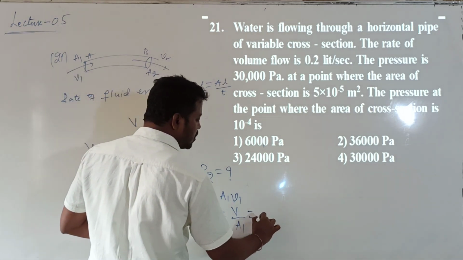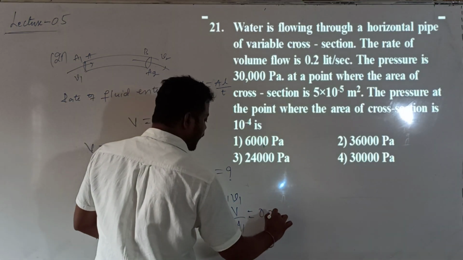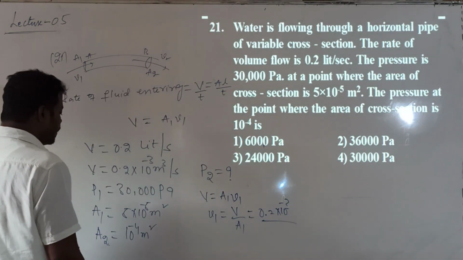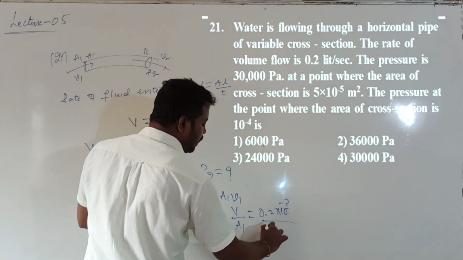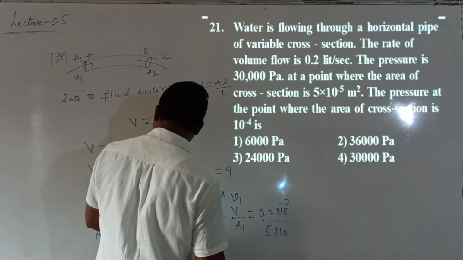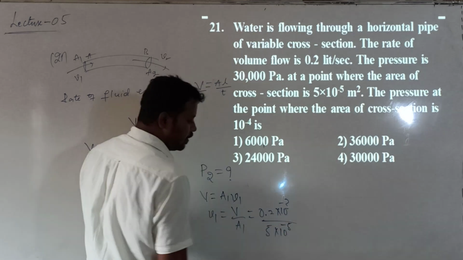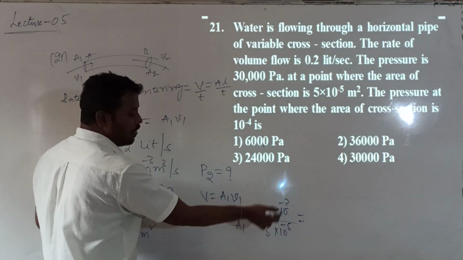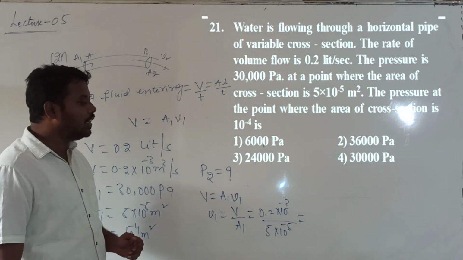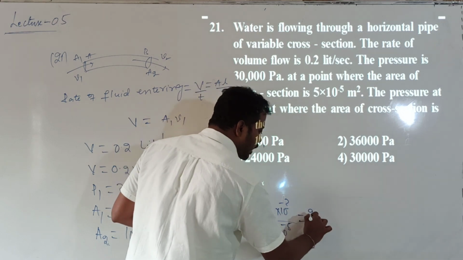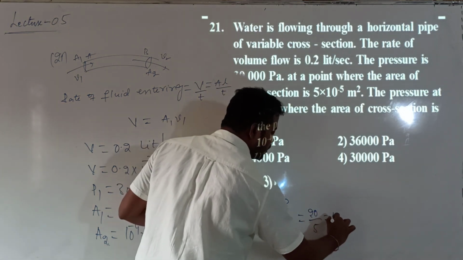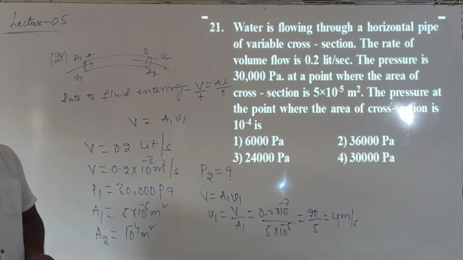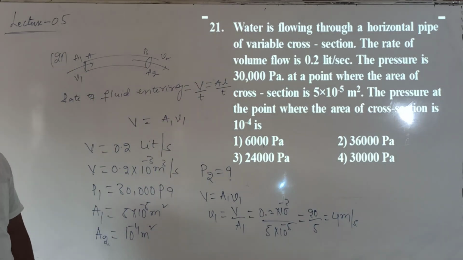So capital V value is 0.2 into 10 to the power of minus 3, divided by the A1 value, which is 5 into 10 to the power of minus 5. Correct? So 10 power 5 goes to the numerator. Can I write it as 20 divided by 5? 20 by 5 is equal to 4 meters per second. This 4 meters per second is the velocity with which fluid is entering.